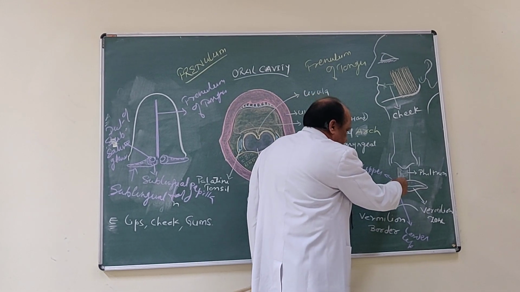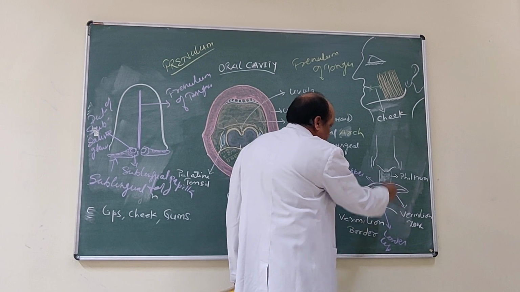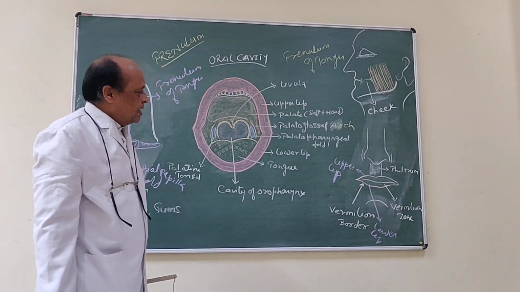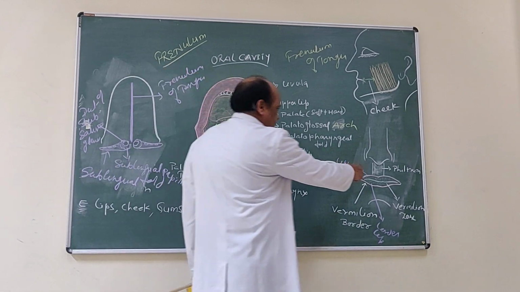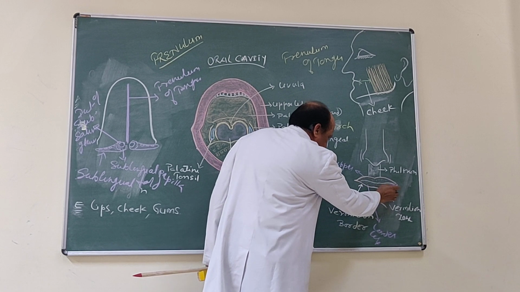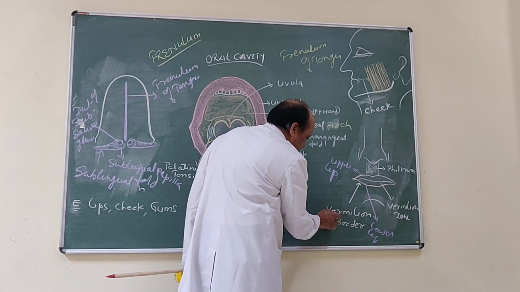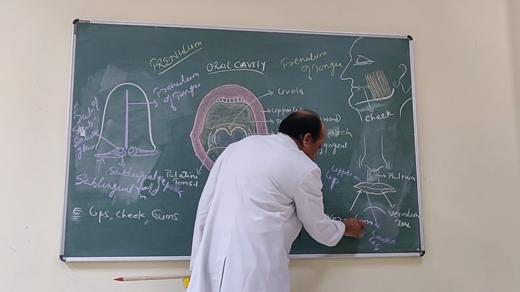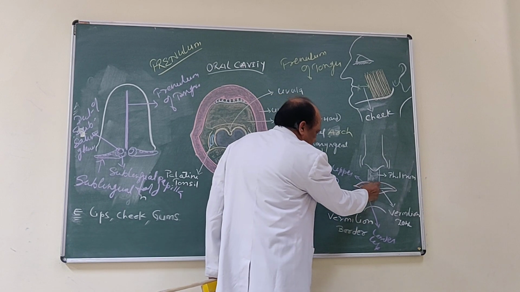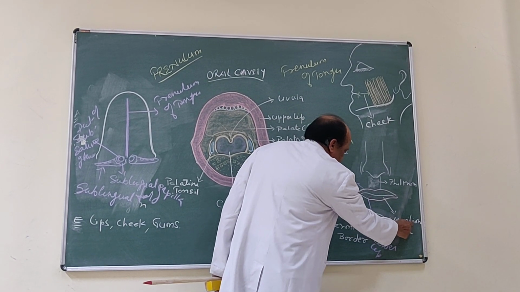Now in the upper lip, in the median plane just above the upper lip, extending towards the nose, there is a shallow groove called philtrum, and the mucocutaneous junction, here I am running my finger, is called the vermilion border, and the reddish color of lip is called the vermilion zone.